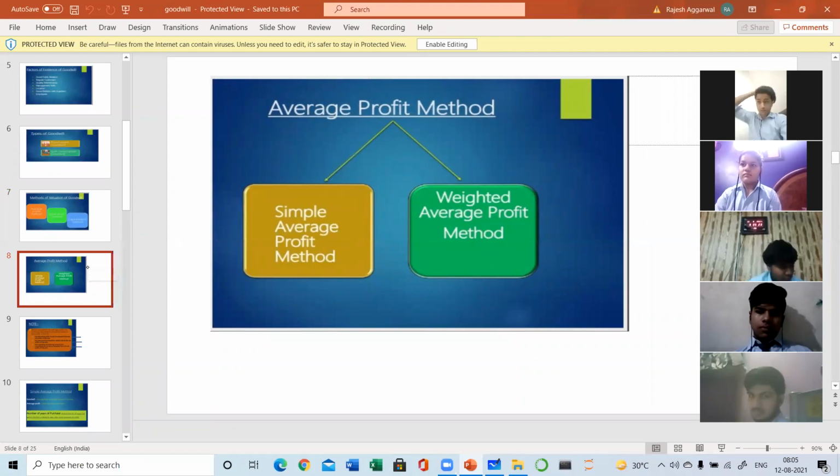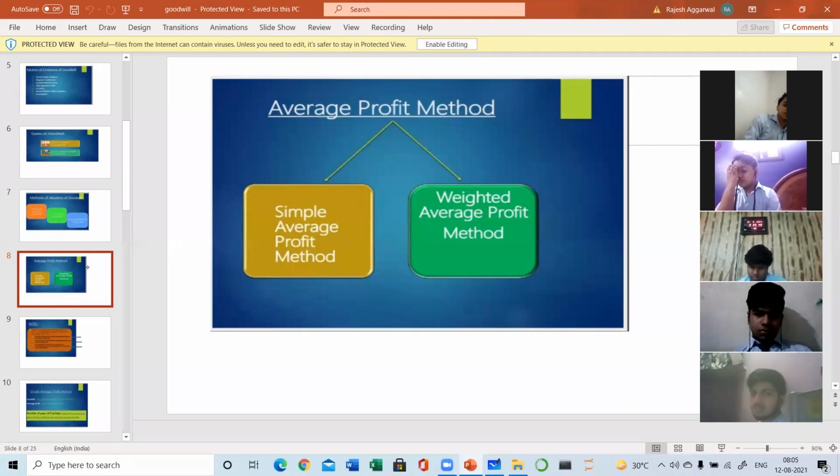As the name implies, average profit means we must be considering the average profits of the previous years in this method. Under this method, two types are there: simple average profit method and weighted average profit method. You all know how to calculate the average and the weighted average, because in 11th class in stats you have learned the calculation of simple average and the weighted average.